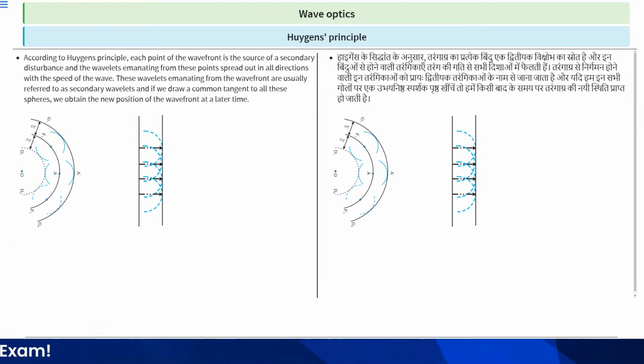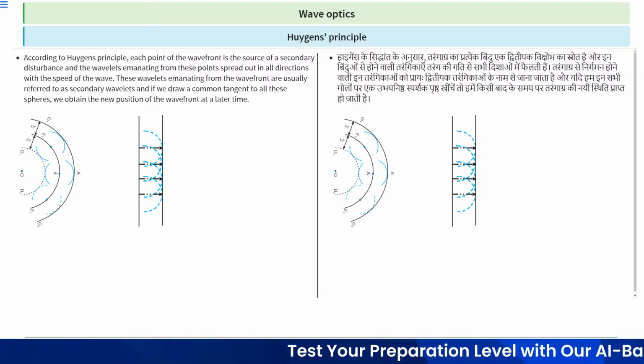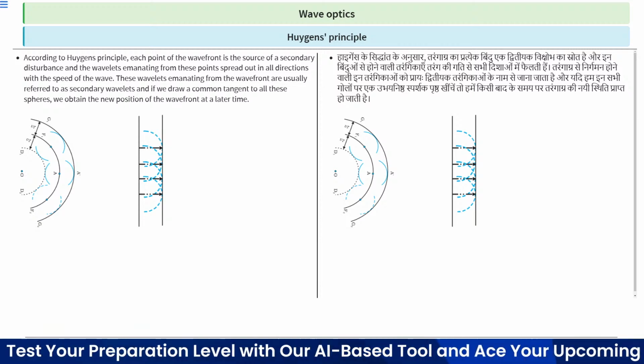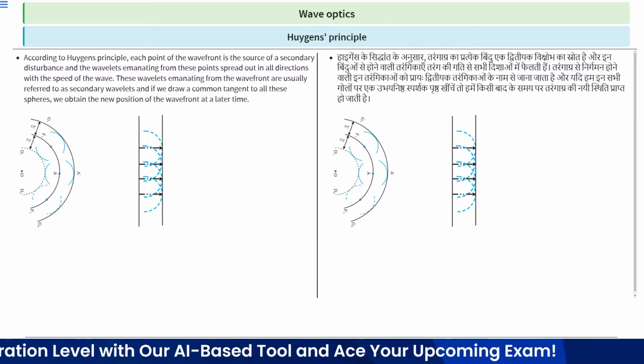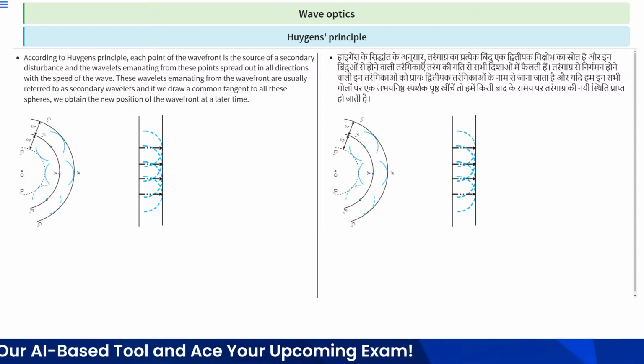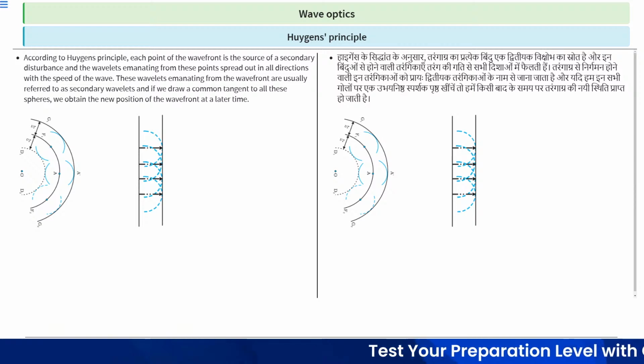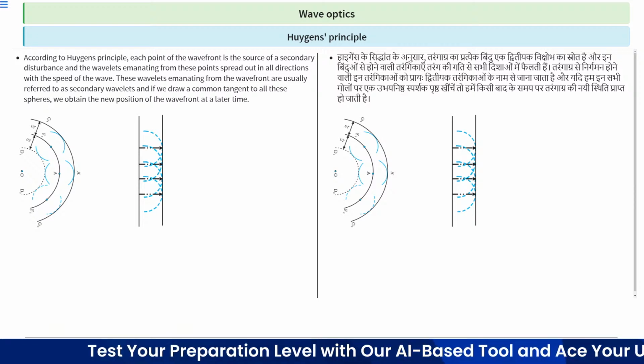Next is Huygens principle. According to Huygens principle, each point of the wavefront is source of a secondary disturbance. Suppose this is the first wavefront. This graph shows the first wavefront, and every point, suppose this point, and this point.